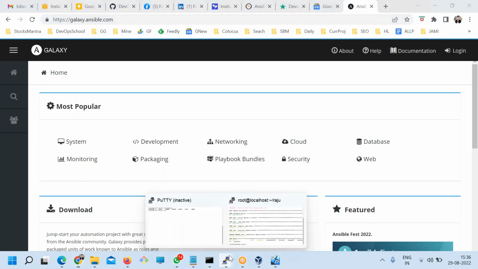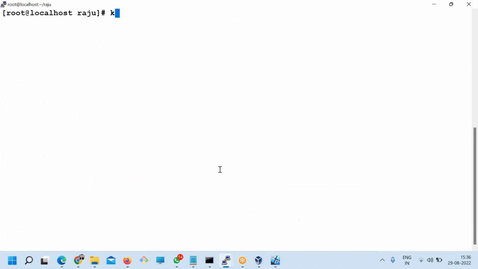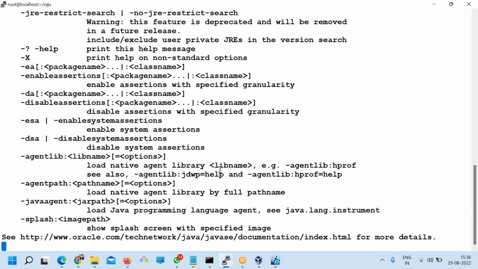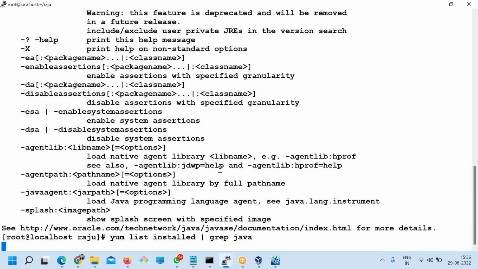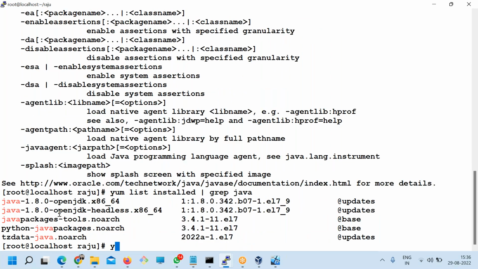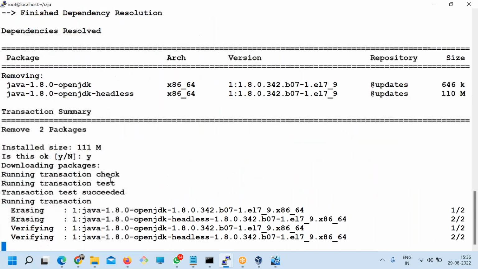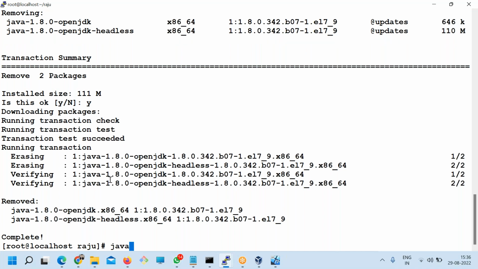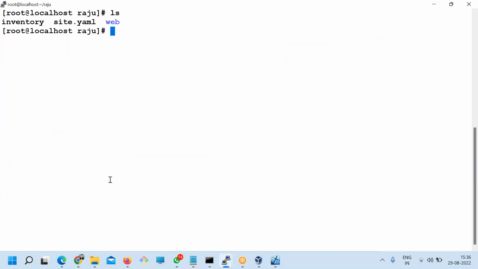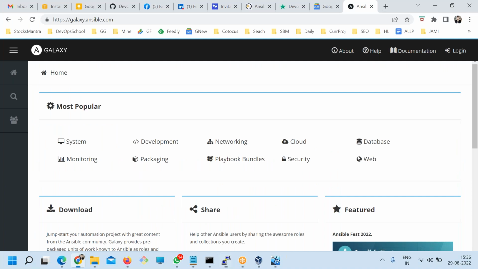So let's say in this machine, Java is not there. Oh, Java is there. So let me uninstall Java. Yum list installed, grep java. I'm uninstalling it for the sake of the demo. Yum remove. I'm removing it. See, Java is not there. So can I get a role which will install Java on all Linux variants?